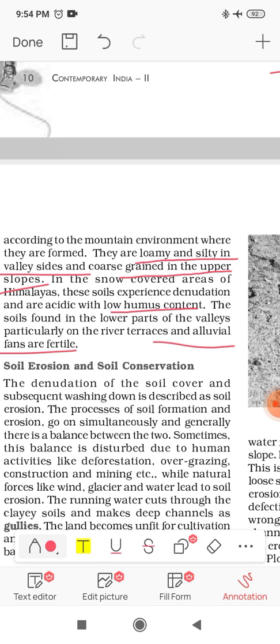So I hope this soil is clear to all of you, that forest soil is not a particular type of soil. At different altitudes where we have different mountains, the climate of the mountain is different, so according to that we have different types of soil, and according to that only we have their different characteristics.